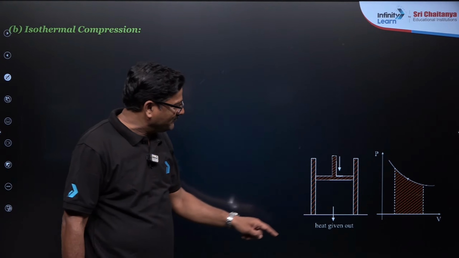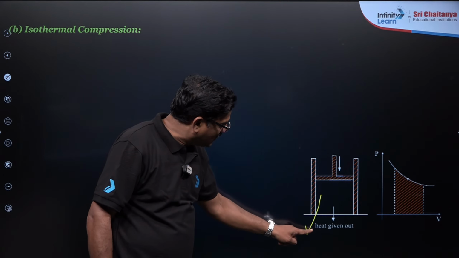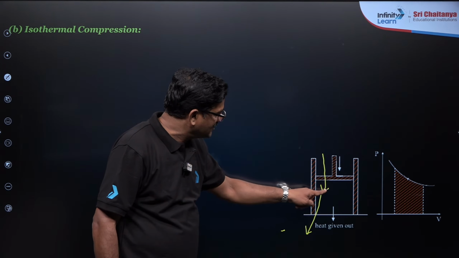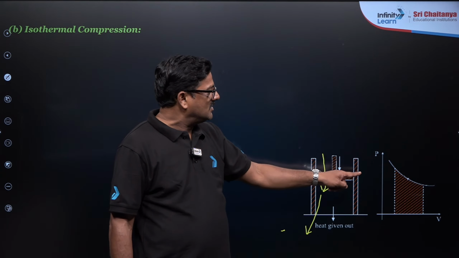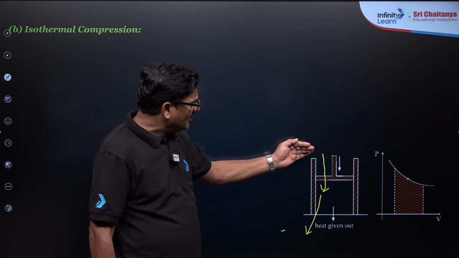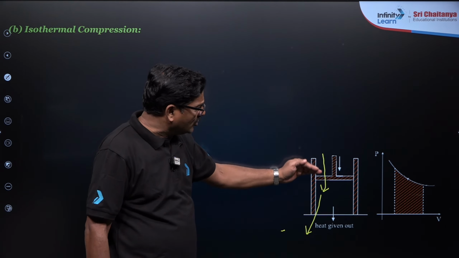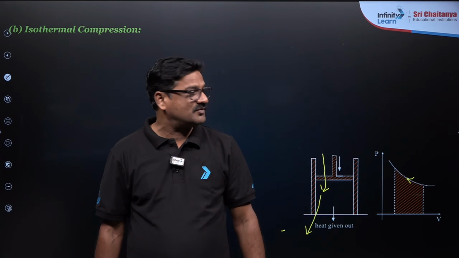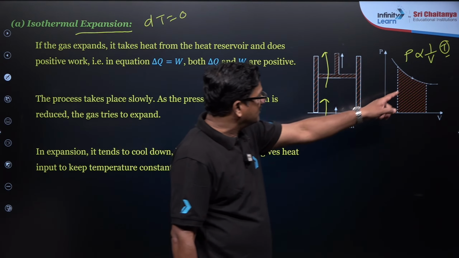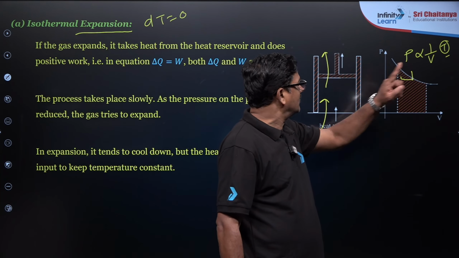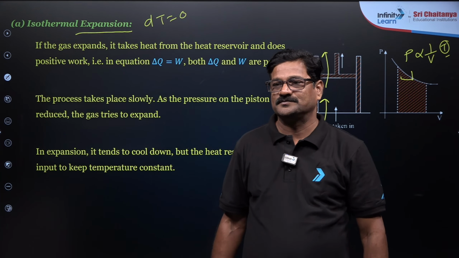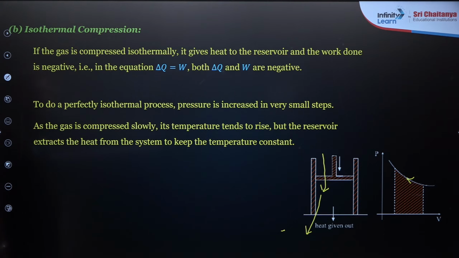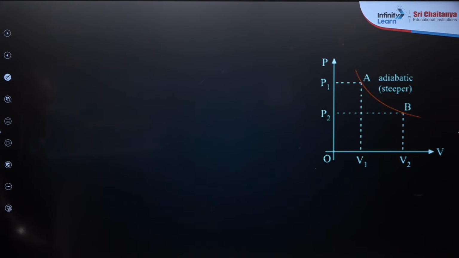When you see it is a compression, volume is decreased, and the direction of the graph is going to be in this way. Understand? Clear? Now, here it is given the same way on the other side. Okay?